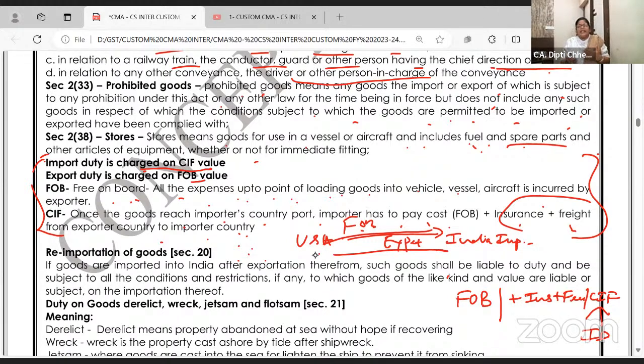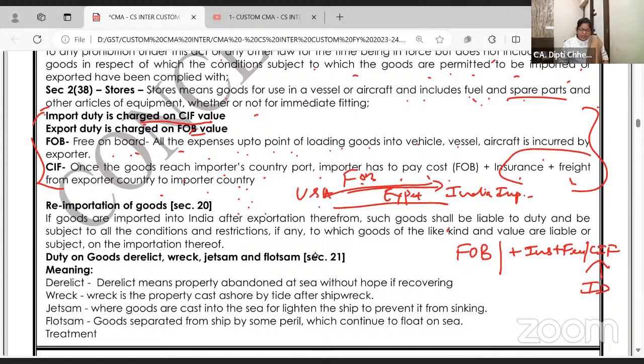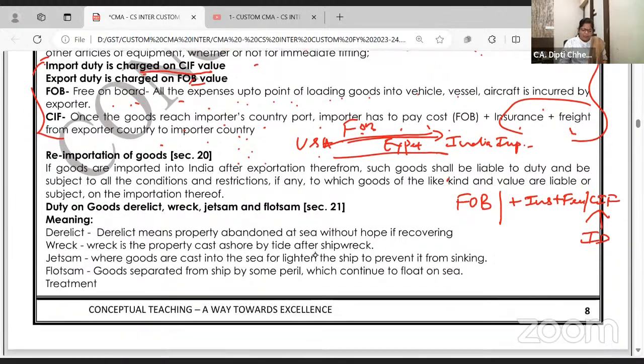When I am exporting, now I am in the position of USA. So till I load the goods into the vessel, FOB, I'll collect the export duty. Then further, the importer will pay, no? Followed, right. Reimportation of the goods: if goods are imported into India after exportation therefrom, such goods shall be liable to duty and be subject to all conditions. Just for your reading, no detail is needed if the goods come back.